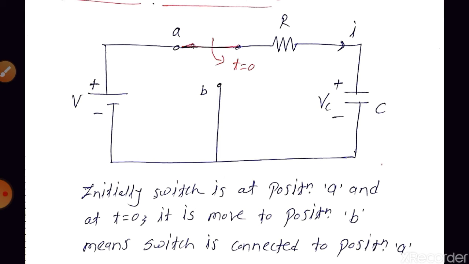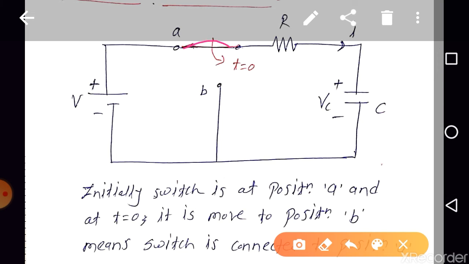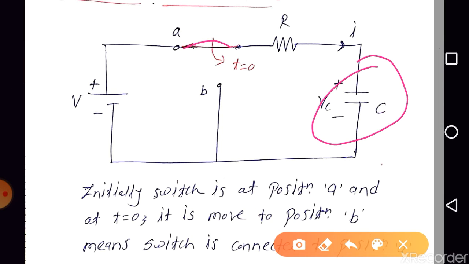Next, at time t is equal to minus infinity, when the switch is connected to position A, right? Yes, what will happen to this capacitor? In order to maintain the same voltage as that for t less than minus infinity, the capacitor will act as a short circuit. The capacitor will act as a short circuit, right? Means at t is equal to minus infinity, the capacitor will act as a short circuit. Are you getting the point, right?